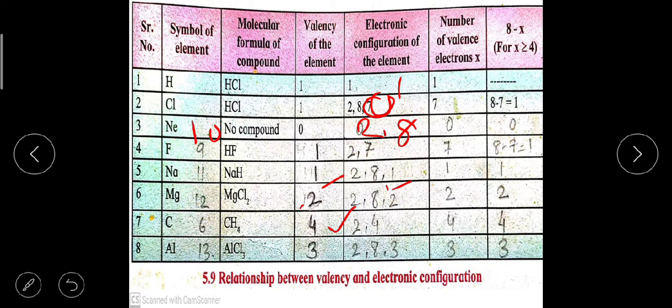Next is aluminium. Aluminium has atomic number 13, that means 13 electrons are present. So the electronic configuration of aluminium will be 2, 8 and 3. So the number of electrons present in the outermost shell is less than 4. So the valency of aluminium will be equal to the number of valence electrons present in the outermost orbit, that is 3. So the valency of aluminium will be equal to 3.